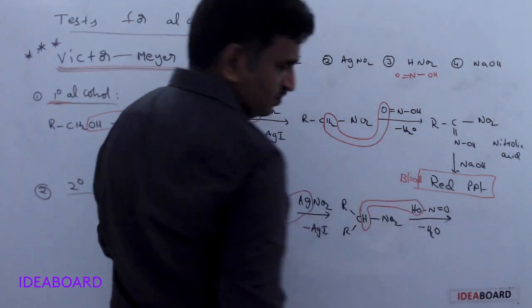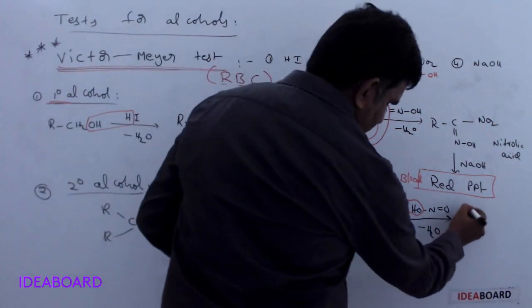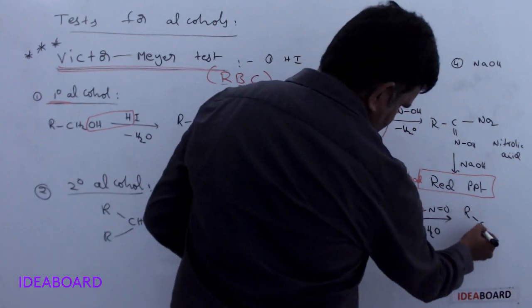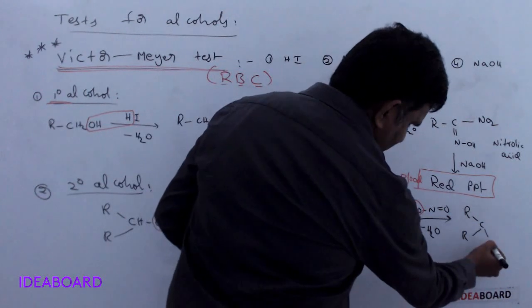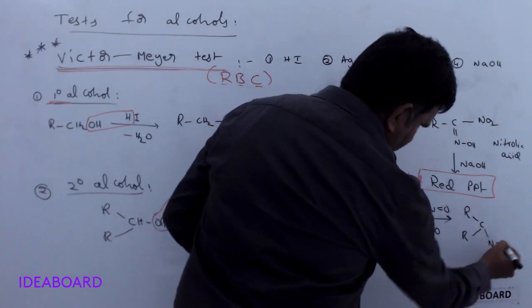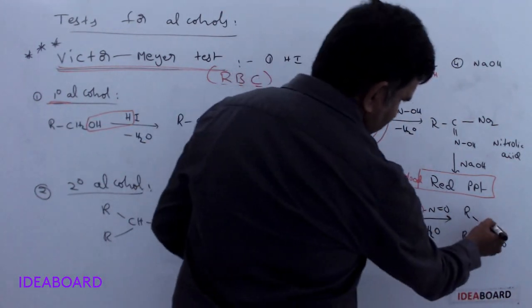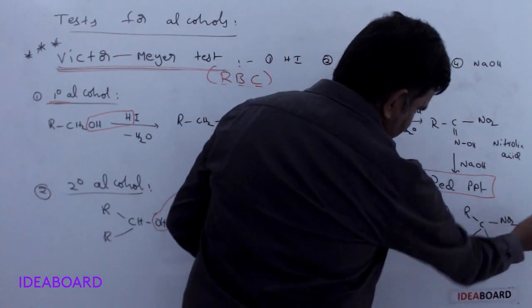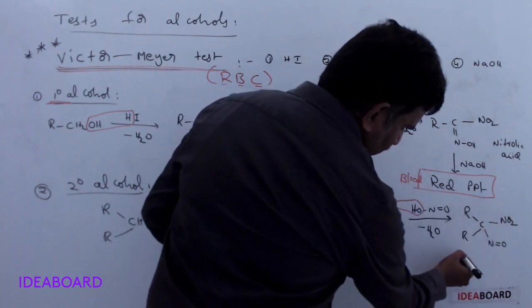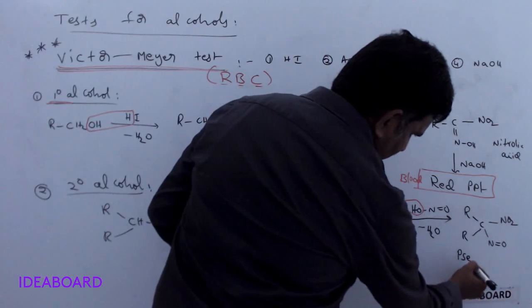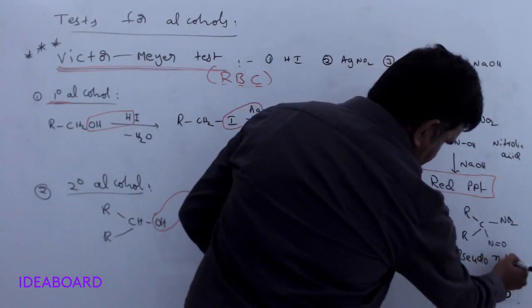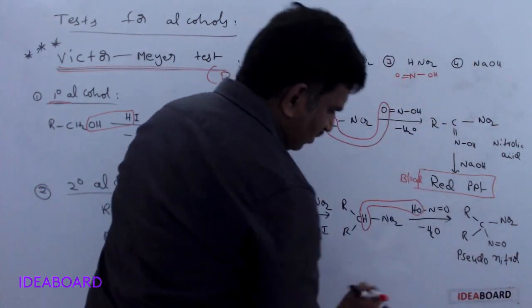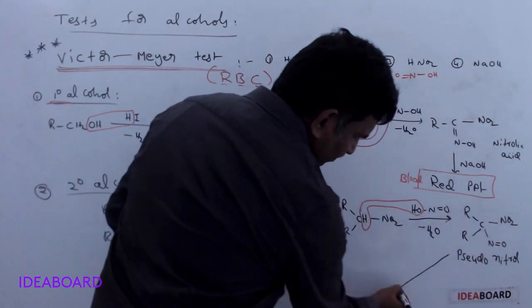What is the product? RC R, with N double bond O from this, and we already have NO2. This is called pseudo-nitrole.